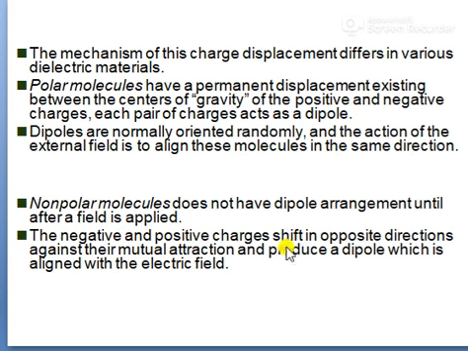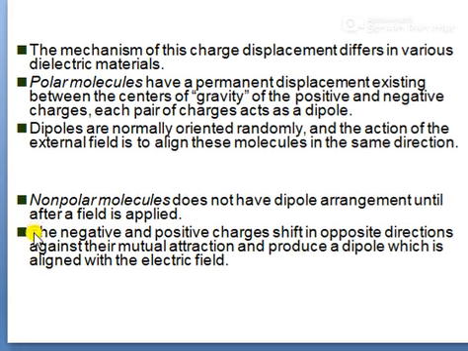The negative and positive charges shift in opposite directions against their mutual attraction and produce a dipole which is aligned with the electric field. So this is polar and this is non-polar.